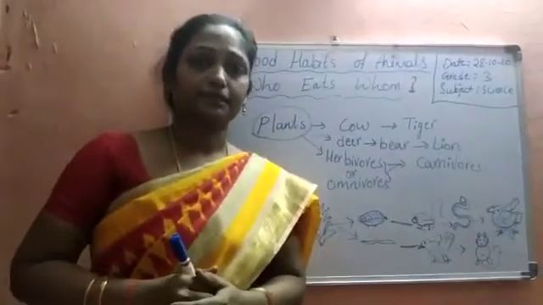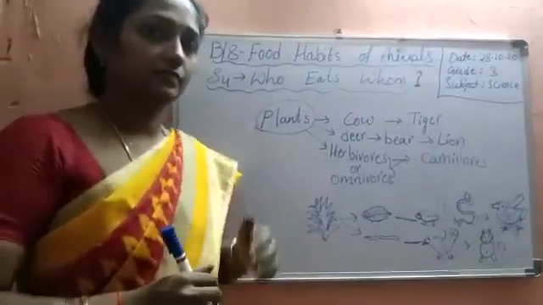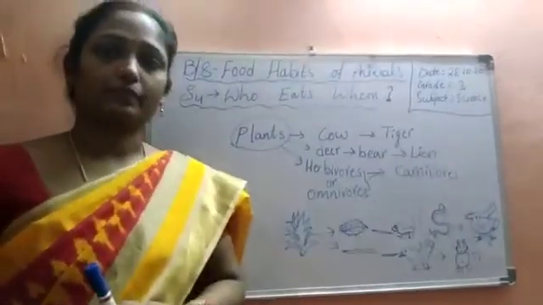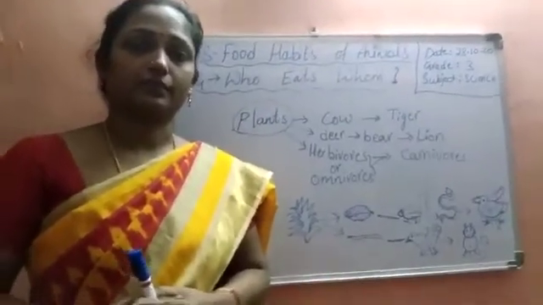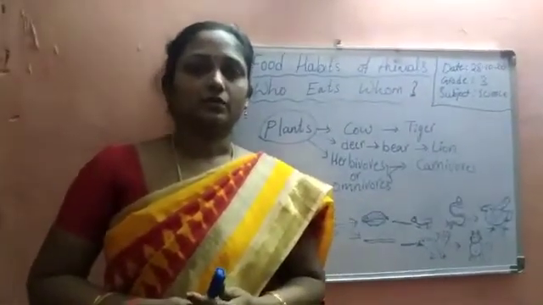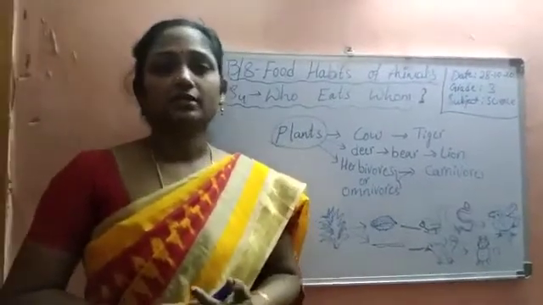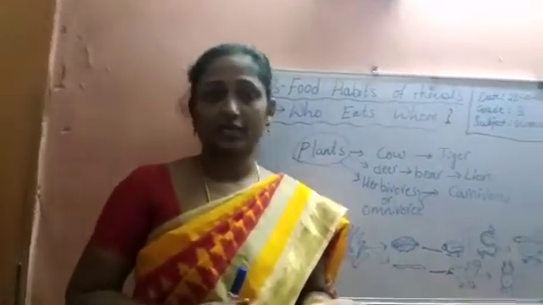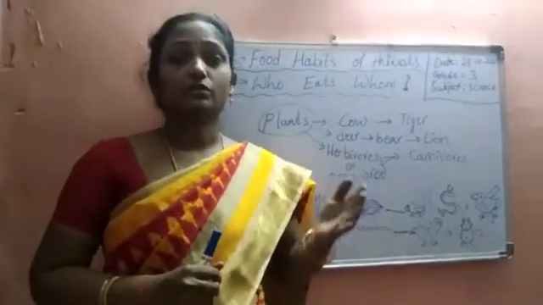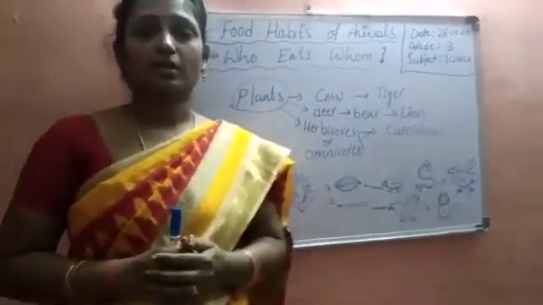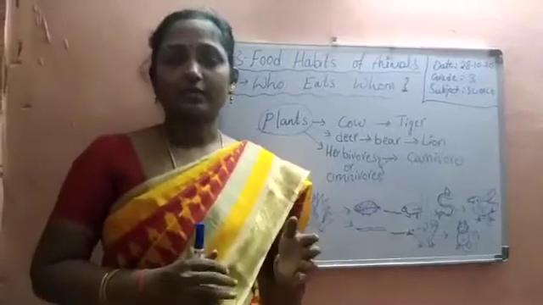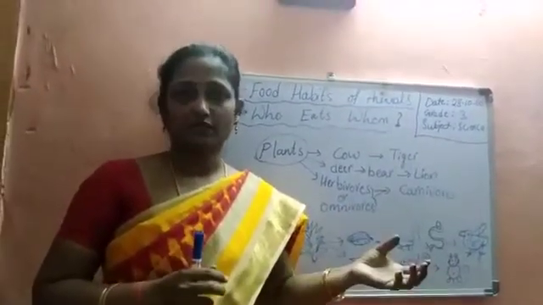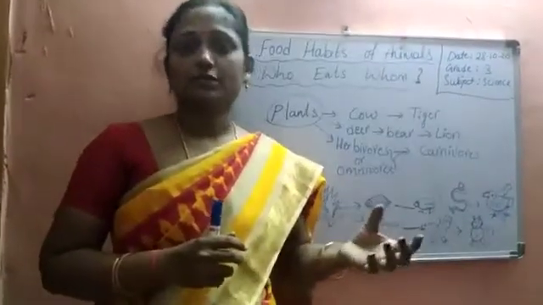So food chain is nothing but the animal which eats the food of another animal, linked together in a chain form.